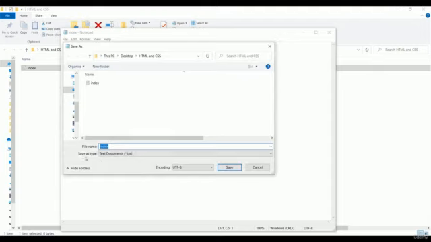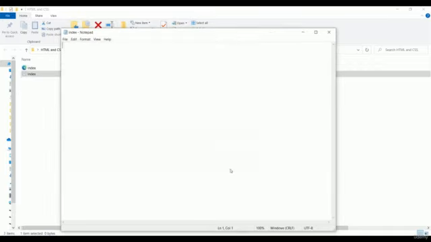In here we have the extension right now for this index file, that is .txt. That means it's a text file, but we want to change the extension, and that's why after index, I want to write .html. Okay, so I just wrote in here index.html, and let me click the save option.